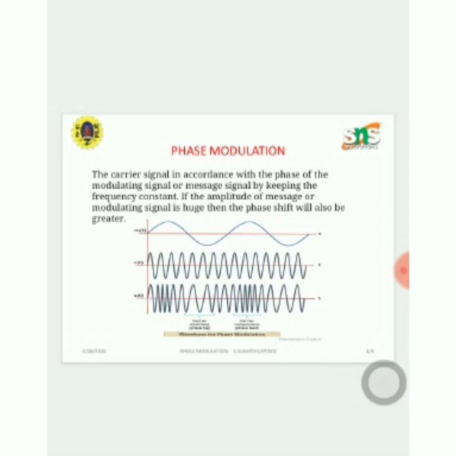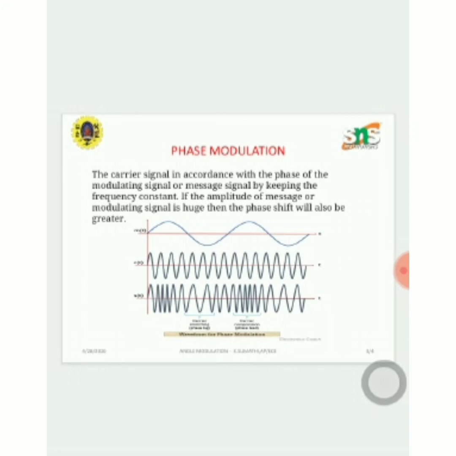Now the advantages and disadvantages of phase modulation techniques. First, the advantages of phase modulation. The main advantage of phase modulation is that it has less interference from static, which is why we use this type of modulation in finding out the speed or velocity of a moving object. In frequency modulation we cannot find out the velocity of a moving object. So this is the main advantage of phase modulation techniques.